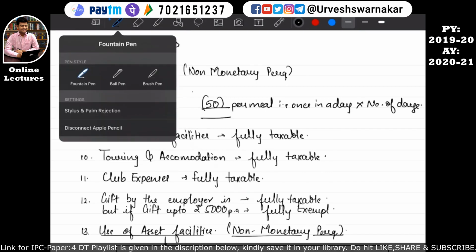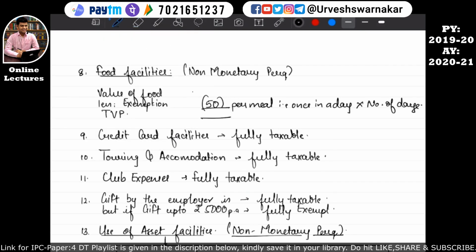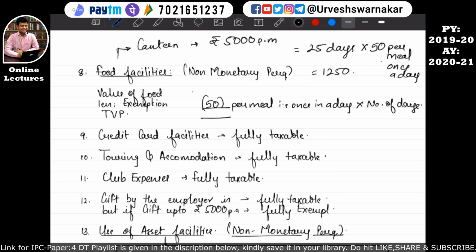So for example, understand it in this manner. The company is providing canteen facility, and the cost of this canteen facility is, say, rupees 5,000 per month. But the employee is working only for 25 days, so 25 days into 50 rupees will be equal to 1250 rupees. So that means 5,000 will be reduced by this 1250 rupees, and whatever the balance amount comes will become a taxable value of perquisite.